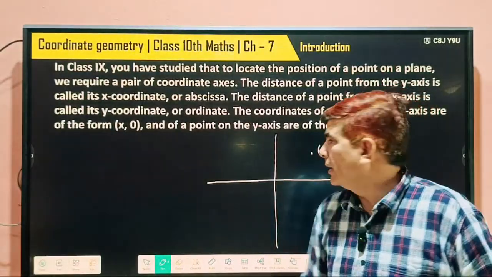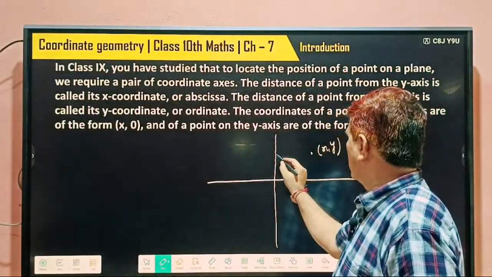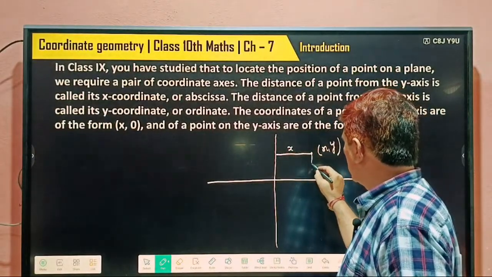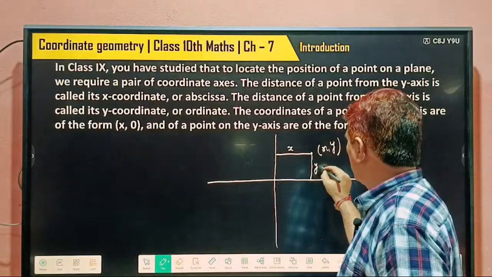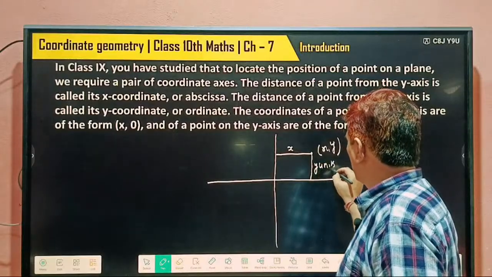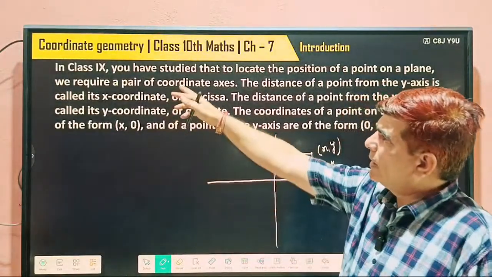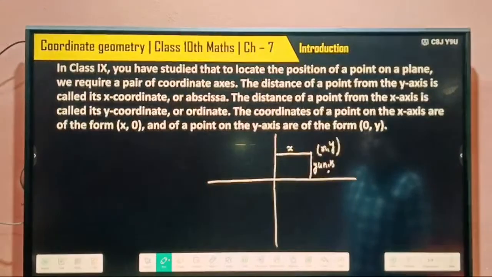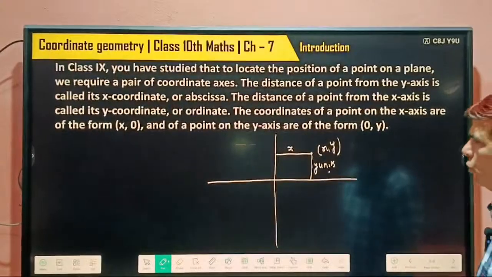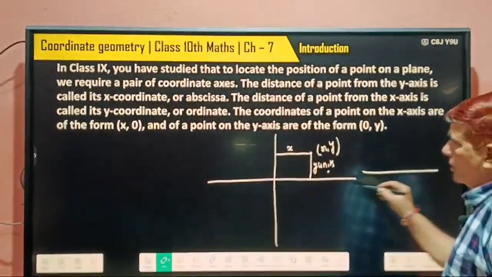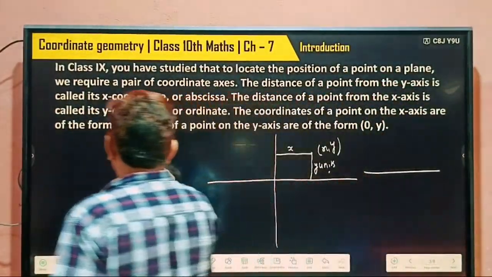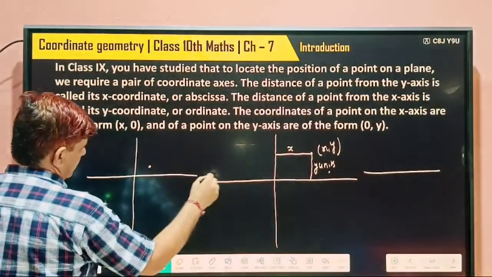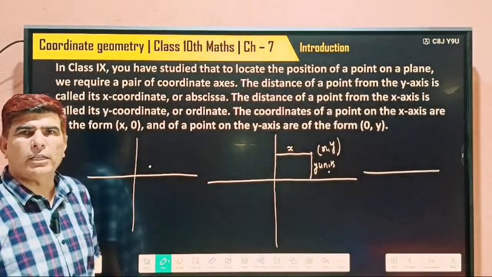X and y. So its meaning is this distance is x units, and this distance is y units. That's why, as you studied in class 9th, to locate the position of a point, if anybody gives a point like this and says locate this point.